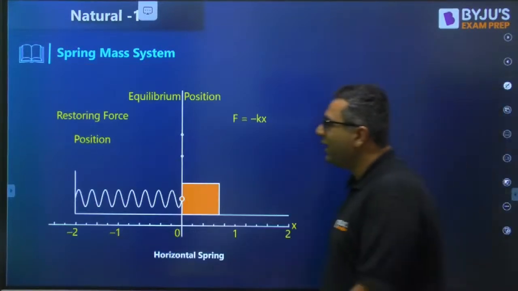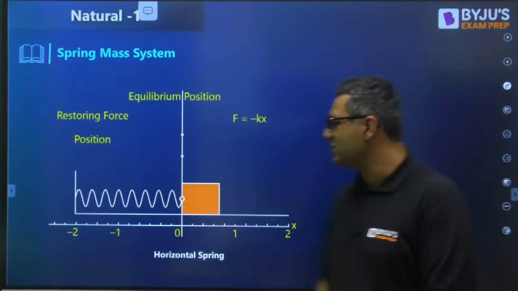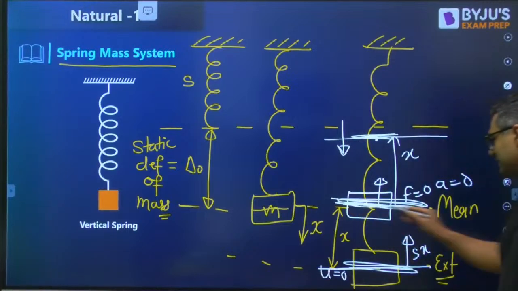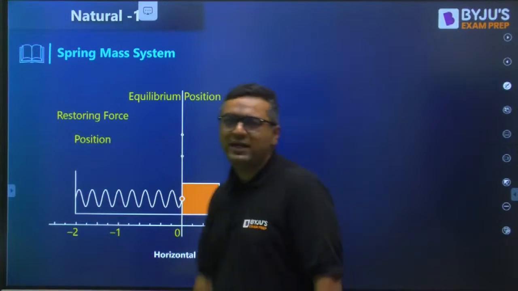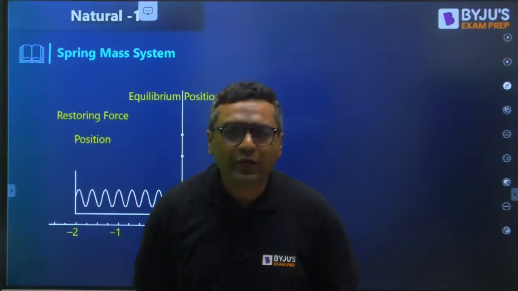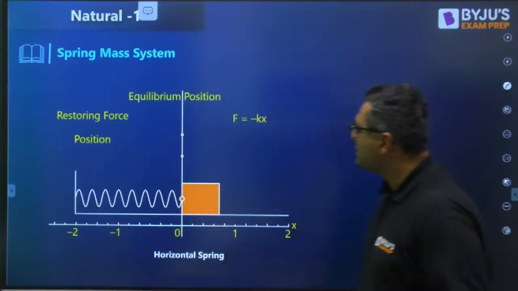So this was the explanation for the natural vibrations we have seen. Is it clear for everyone? Fine. So guys, we have already seen that somewhere we are going to take the help from simple harmonic motion. Okay, so let us see now.